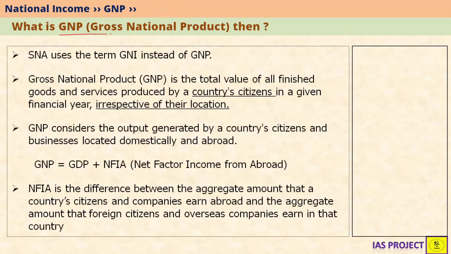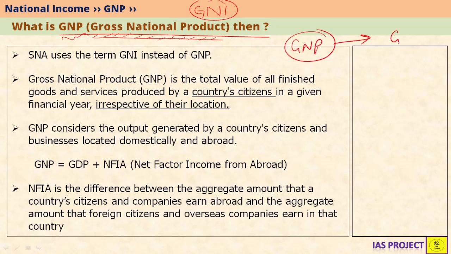So what is GNP then? GNP stands for gross national product. If you see most of the old books or textbooks for Indian economy, you won't find GNI much, but you will find GNP. Basically, countries are stopping to use the word GNP and they are moving on to the concept of GNI. But however, there is a very close relation between these two. So let's understand this one also just for the purpose of knowledge. System of national accounts uses the term GNI instead of GNP. It does not use GNP, but it uses GNI, which is gross national income.